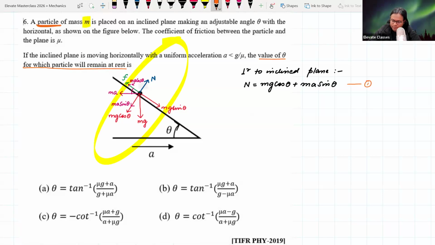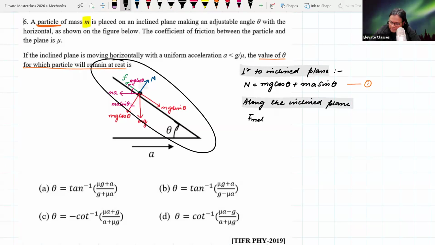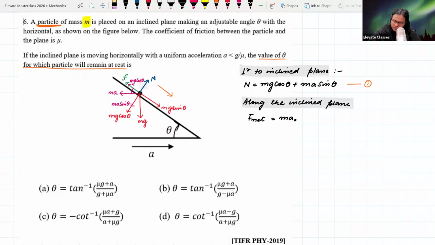Equation number 1. Now, along the inclined plane and perpendicular to the inclined plane. So along the inclined plane, meaning in this direction, what is F net? F net is equal to m a naught. Let's suppose this is our a naught, which is supposed to be equal to 0 because the object is supposed to be at rest. So therefore this is supposed to be equal to 0.